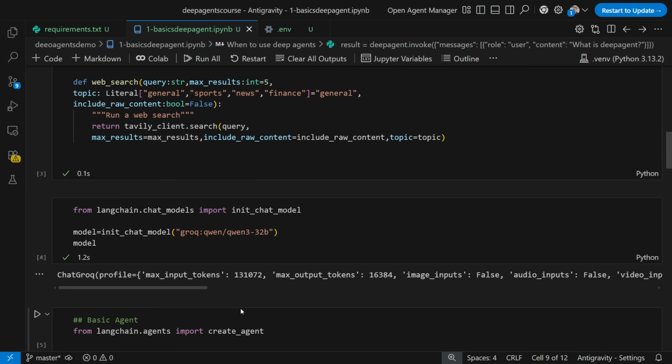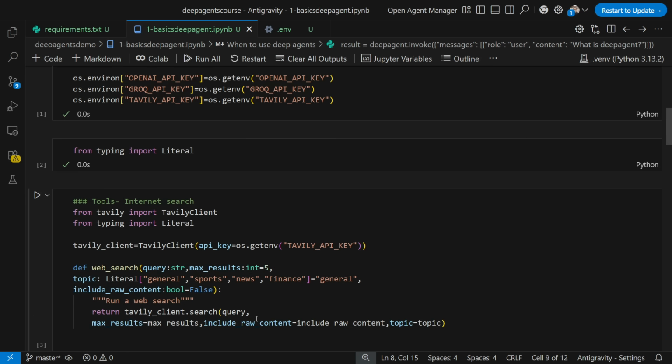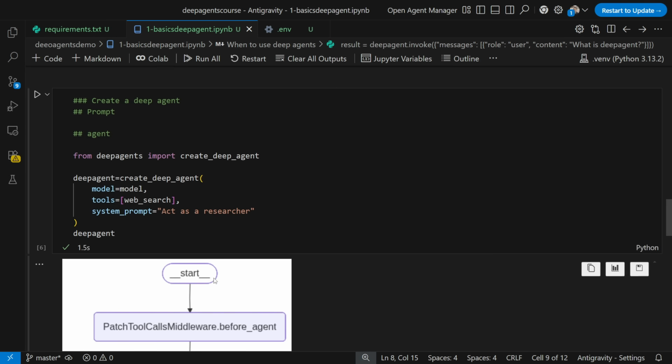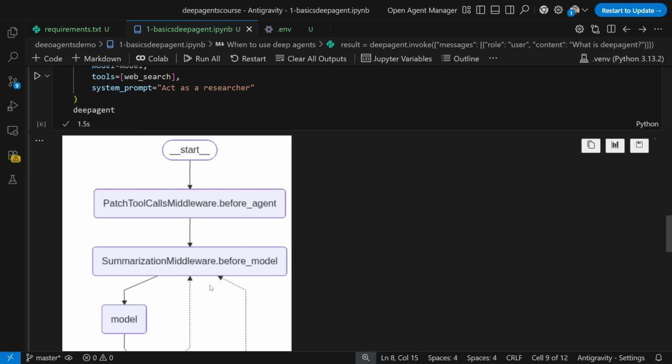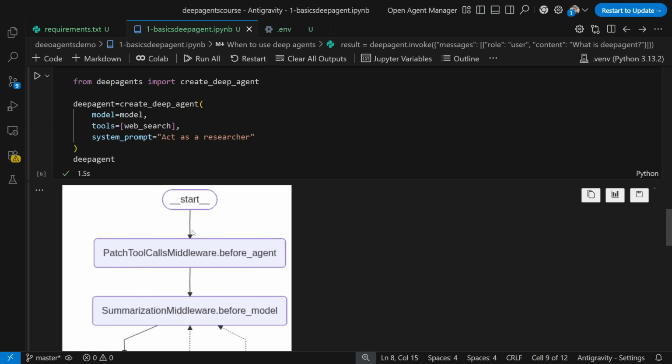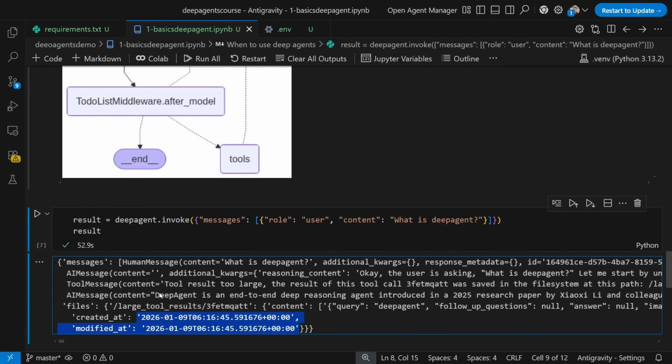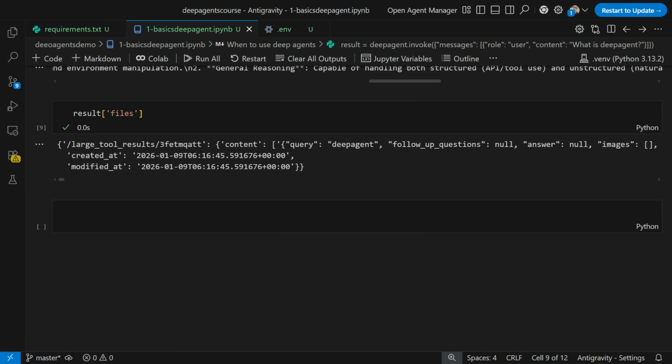Here you get a clear idea of what a deep agent is all about. Here you can create any number of tools. We have also seen how a simple agent is different from a deep agent. In deep agent, automatically a lot of middleware hooks get applied, whereas in a simple agent there are just modules, nodes, graphs, and edges, which are communicating with each other. Yes, you can also customize this simple agent with multiple middlewares, and you can add those kinds of hooks. But this gives you a clear idea about how a deep agent basically works.